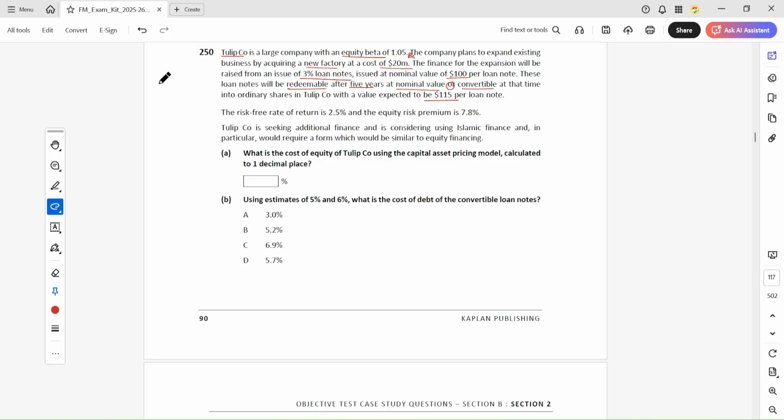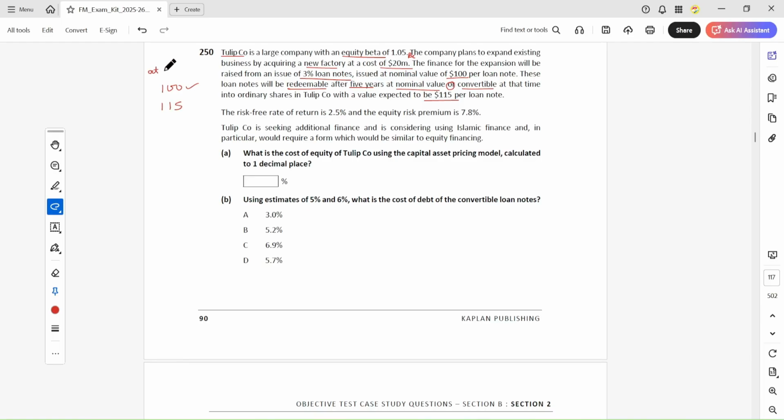Either the finance provider can take 100 or 115 at the end of 5 years.